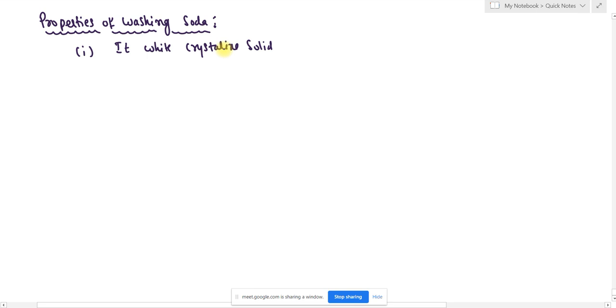The second property is that it is easily soluble in water. Okay, you can test in your house. Take a glass of water, add 1 or 2 tablespoons of washing soda, and stir it. Then it is going to dissolve. Okay.